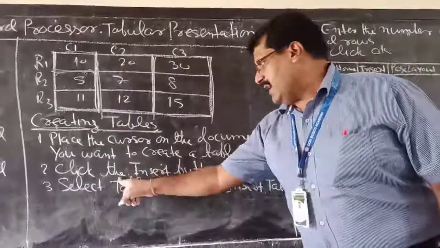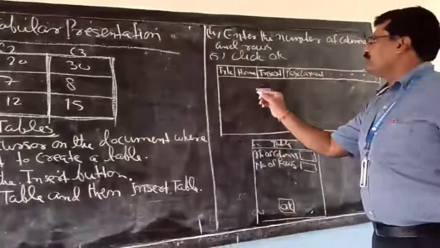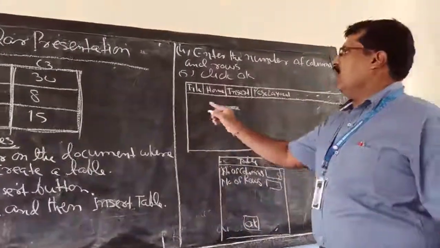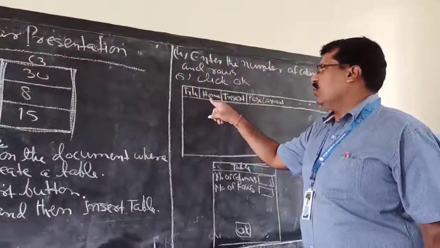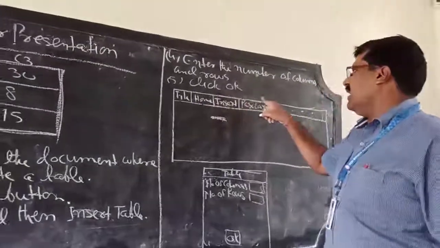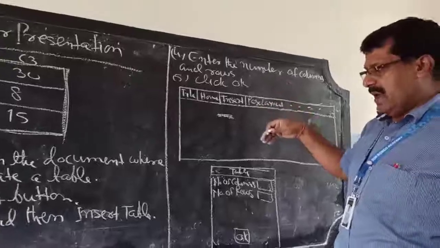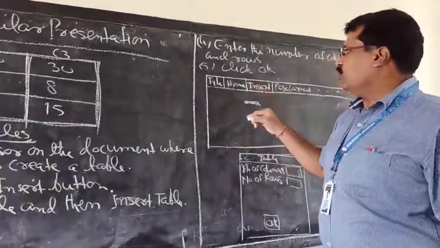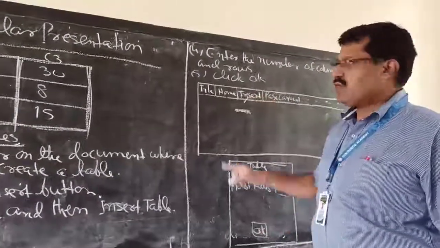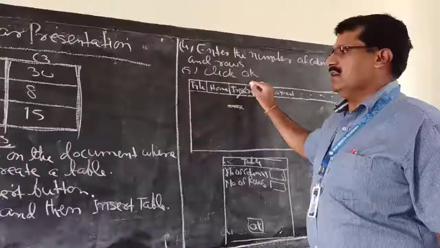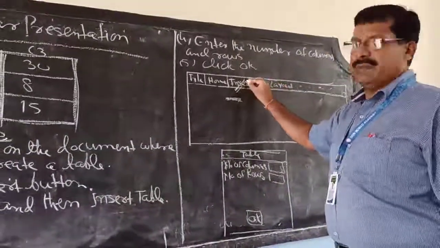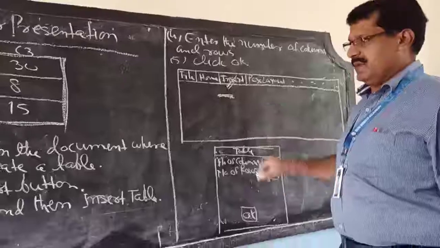Second step, click the Insert button. See, this is a page of MS Word. First is File, then Home, then Insert, then Page Layout and so on. So we have different tabs. Which one do you select? The third one. After File and Home, the third is Insert. So click on the Insert button.